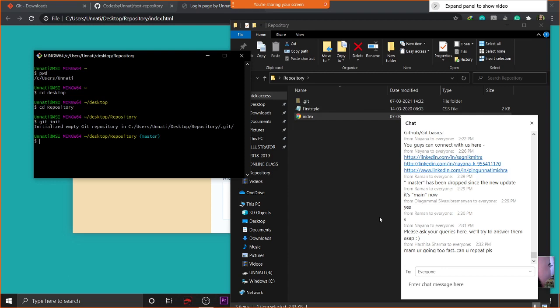Okay. What do you want me to repeat? Like the first command is git init for making any Git project. Git init initializes an empty Git repository.